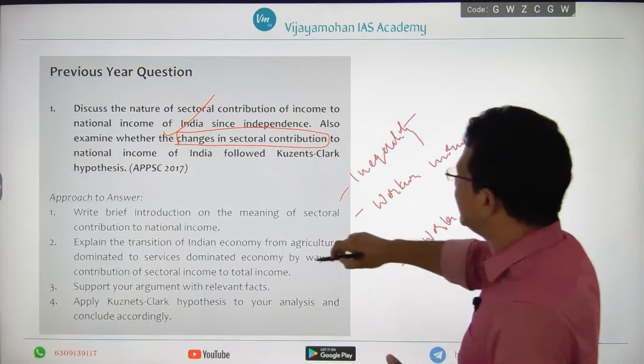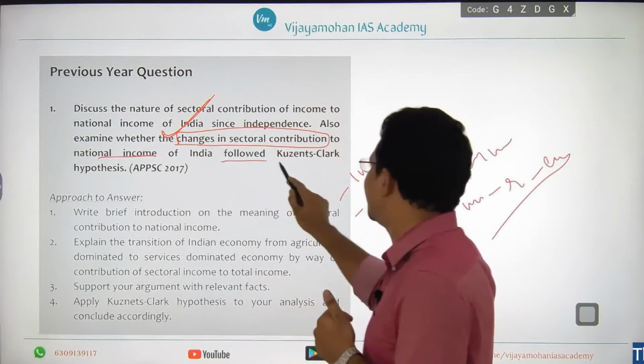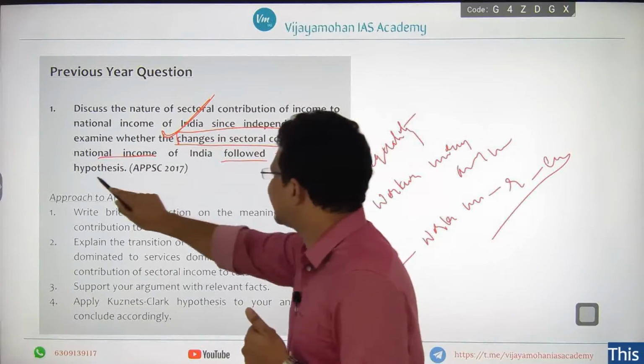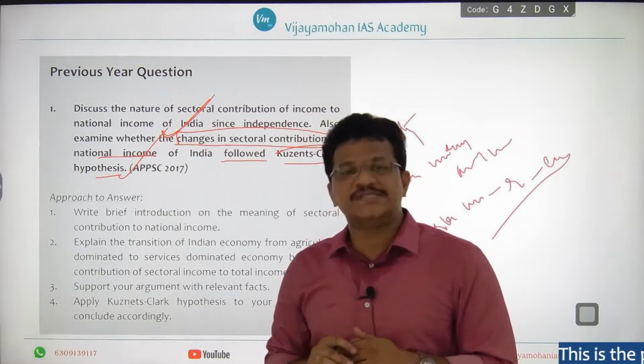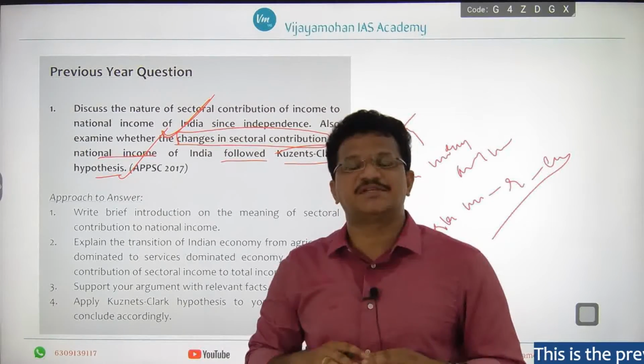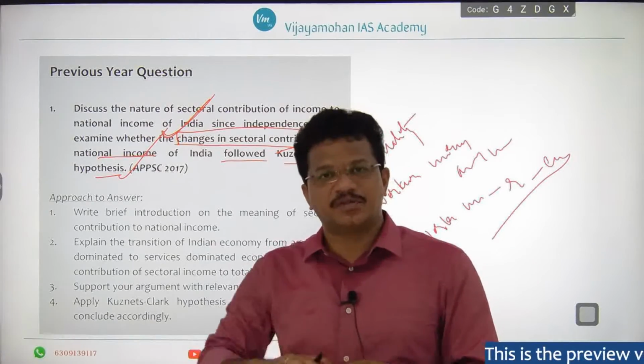He is interested in changes in sectoral contribution to national income of India, and whether it followed the Kuznets-Clark hypothesis, right? So even if a question is on the Kuznets-Clark hypothesis, you need to observe which area he is stressing.